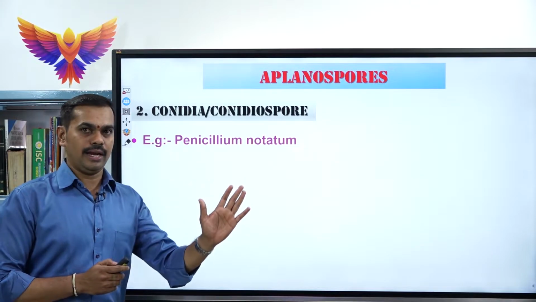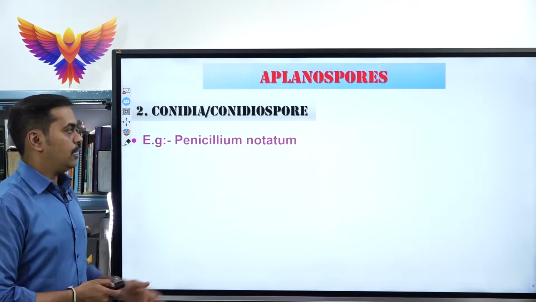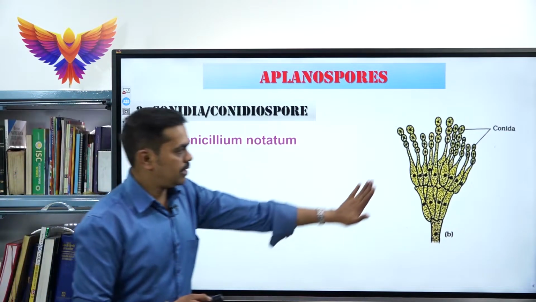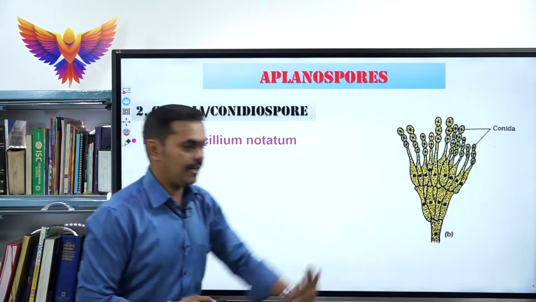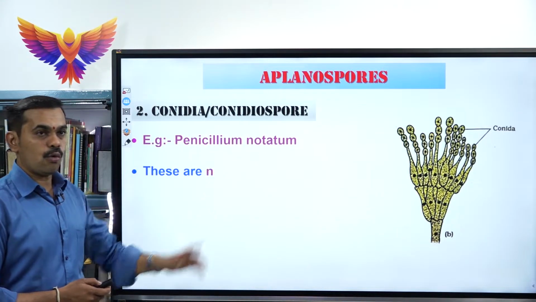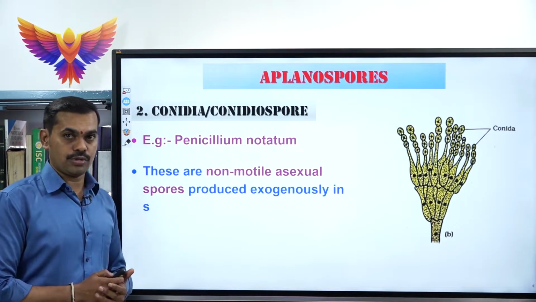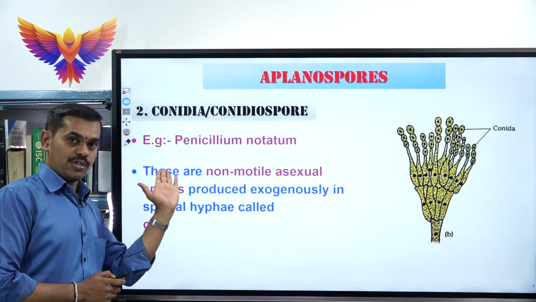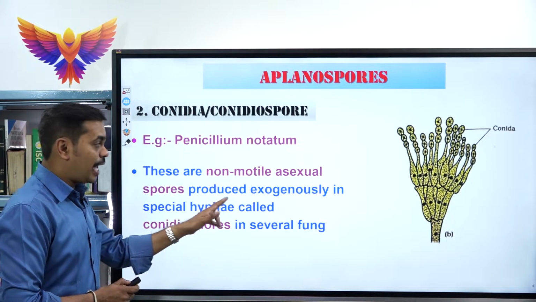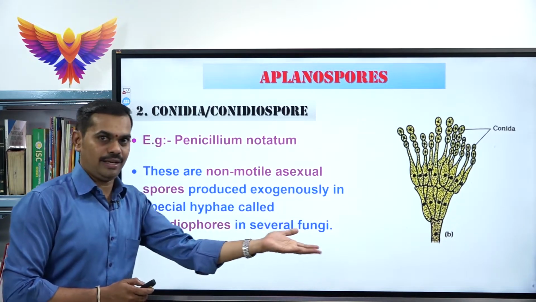All this you will be learning in the coming classes. This is the Penicillium notatum. These are also non-motile asexual spores, just like the previous sporangiospores, but they are produced exogenously.